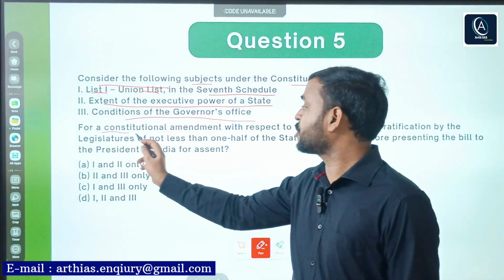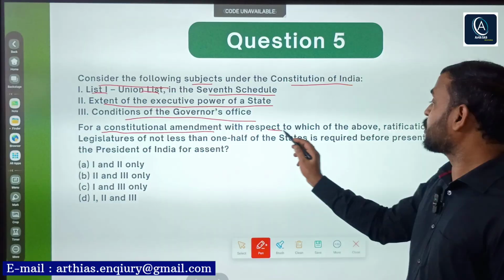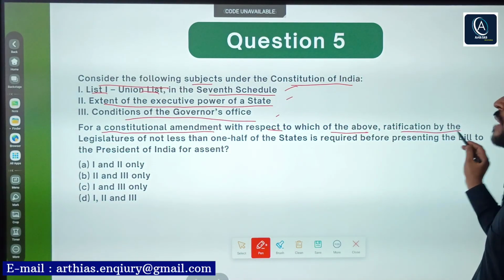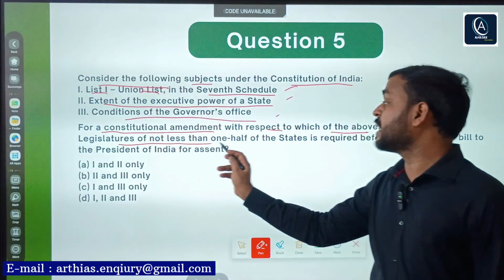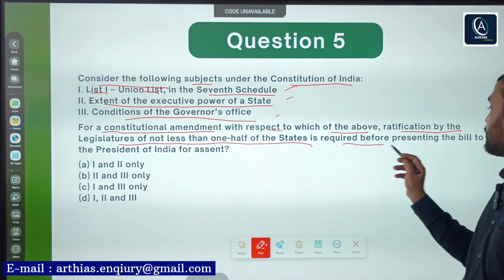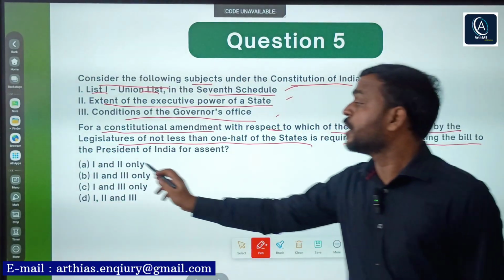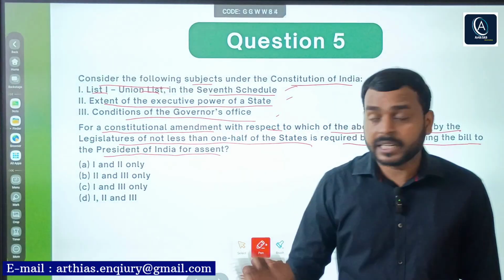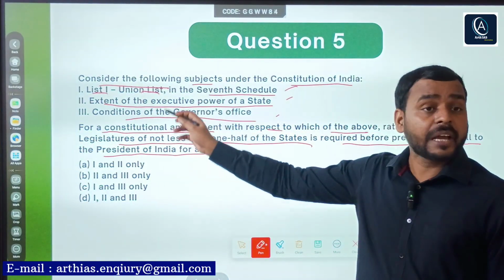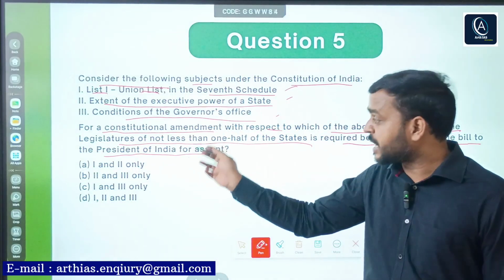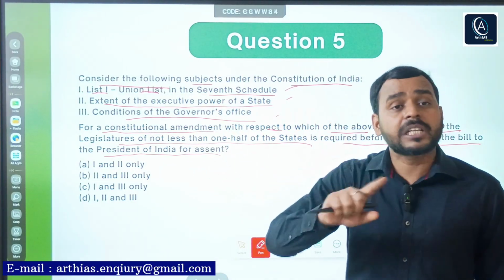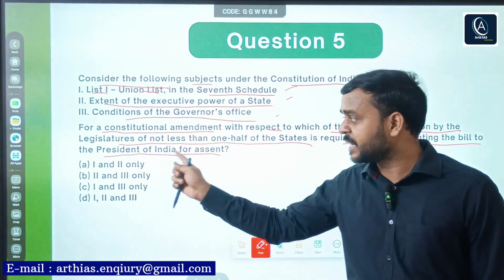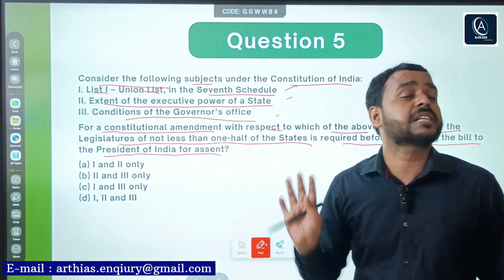Now, for a constitutional amendment with respect to which of the above, ratification by the legislature of not less than one half of the states is required before presenting the bill to the President of India for assent. Right? Simply, it asks that to amend which of the above subject requires ratification by not less than half of total number of state legislature before presenting it to the President for his assent.